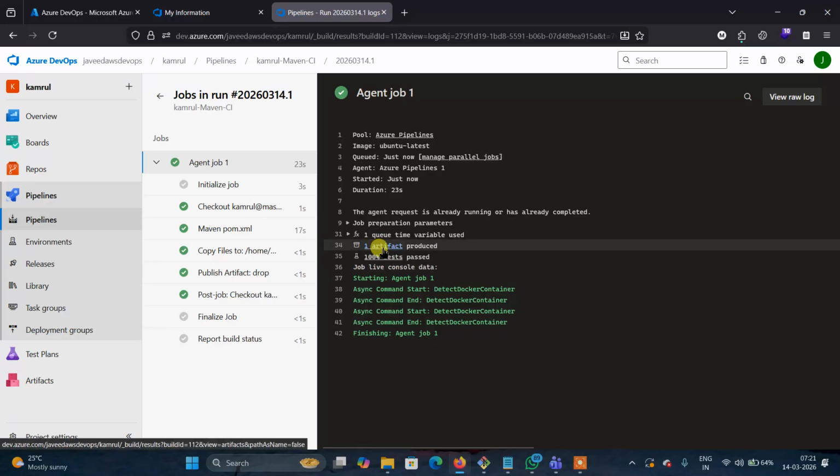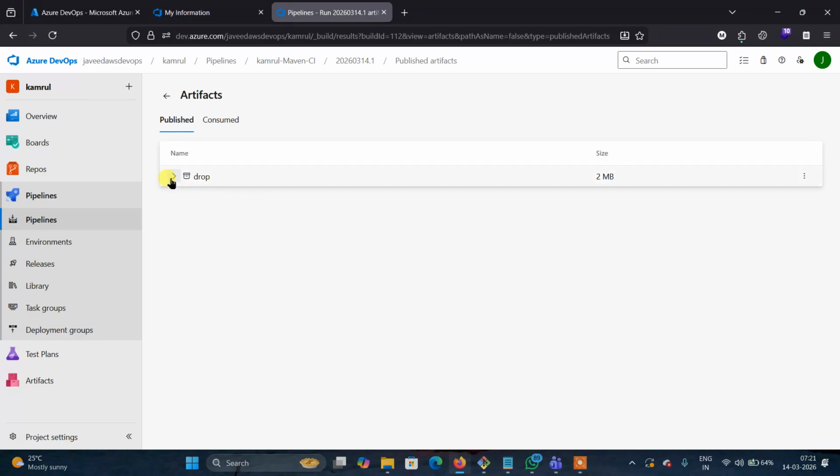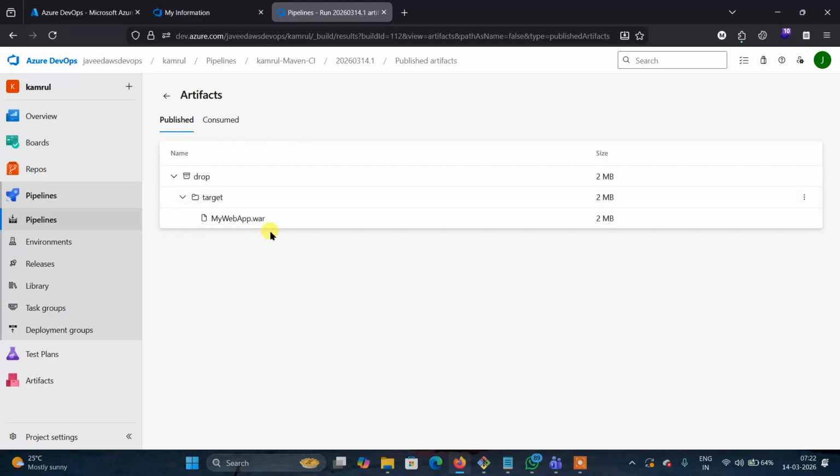Now you can check here, one artifact is produced. Click on this artifact. Under the drop folder, we have a target folder. Click on this target, and now you can check that the war is generated. Now the CI build pipeline is done automatically, and it generated a war. Now we need to deploy.